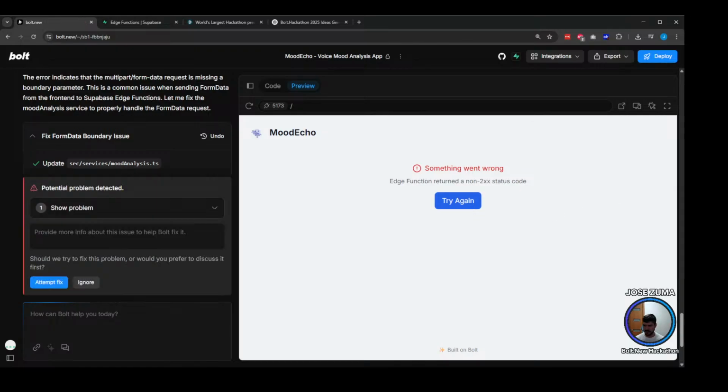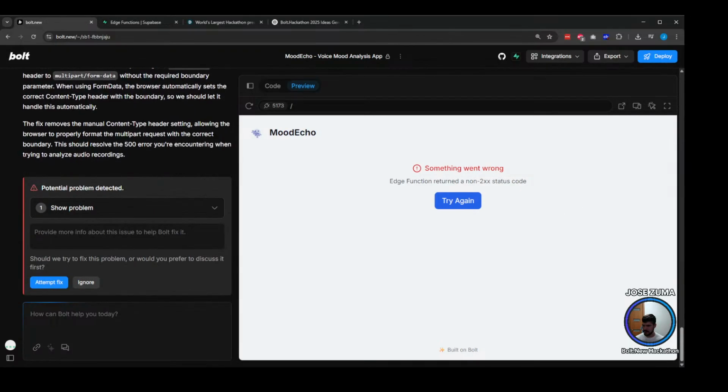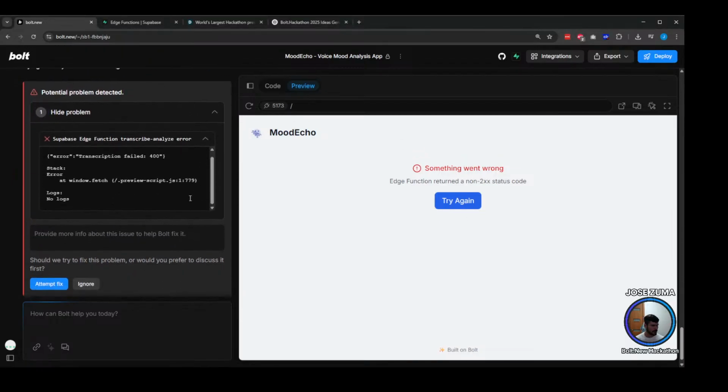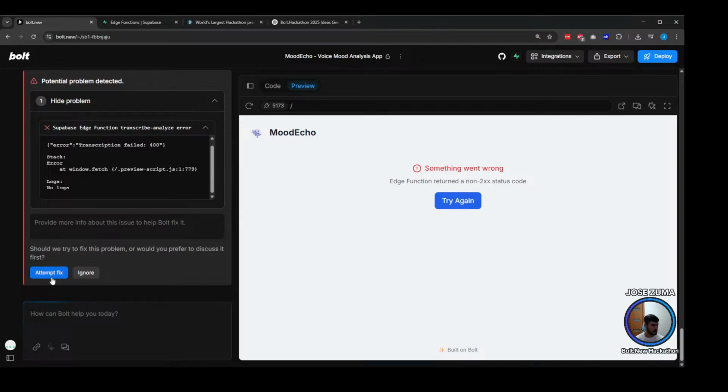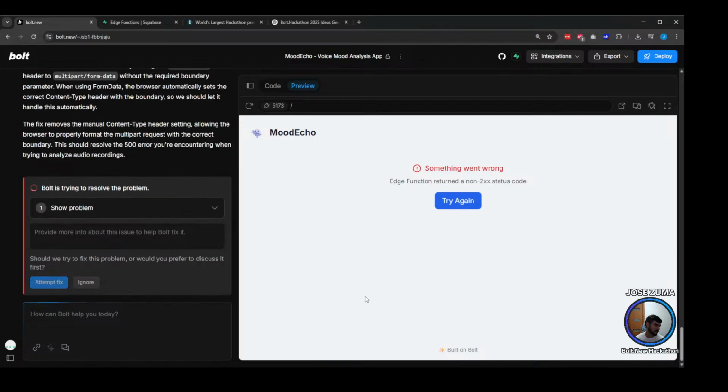Cool, we're getting another error. Received true for non-boolean. Okay, this is a different one. Error window. Transcription failed. All right, well, we got a problem as well in here. No logs. Okay, just fix it, bro. Just fix it for us. And we will see.